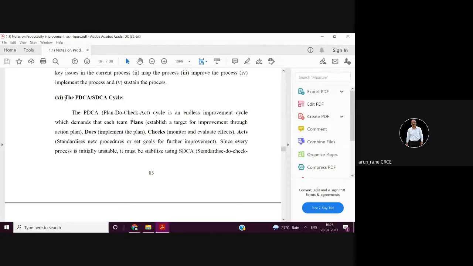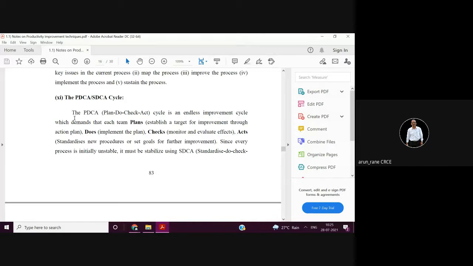This is again a technique, that is PDCA: plan, do, check, and act. It is said that if you don't plan, then you plan to fail. So planning is always important. Then you act, you perform as per the planning.